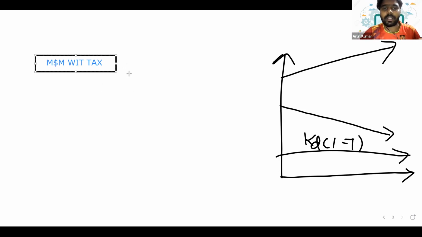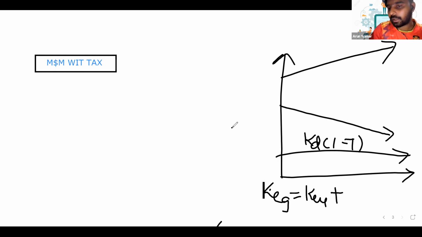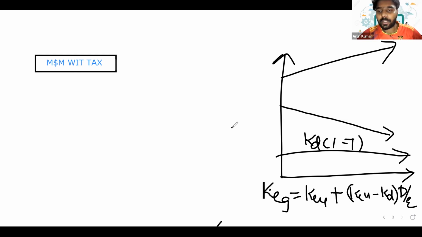With respect to this particular theory, we have arrived at the formula we used to calculate the ungeared cost of equity, right? That is actually derived from this theory. That is, KE geared is equal to KE ungeared plus KE ungeared minus cost of debt into D by E into 1 minus T. So there is 1 minus T as well. This formula has been derived from the M&M with tax theory.